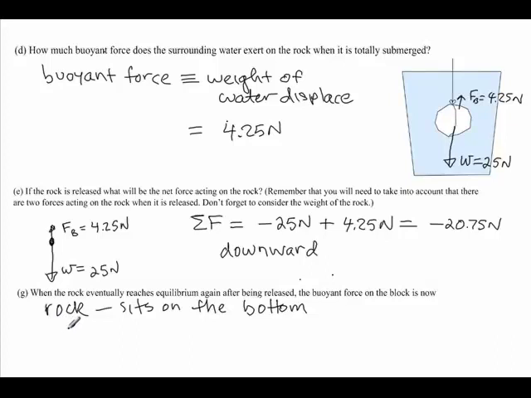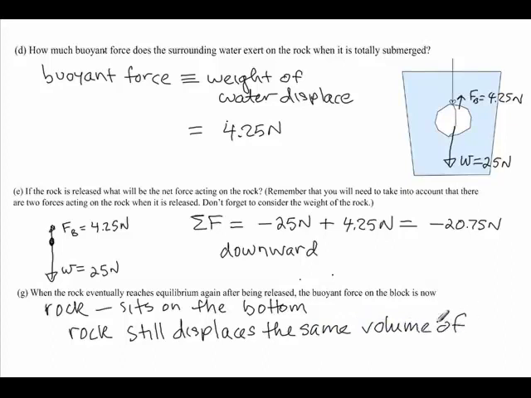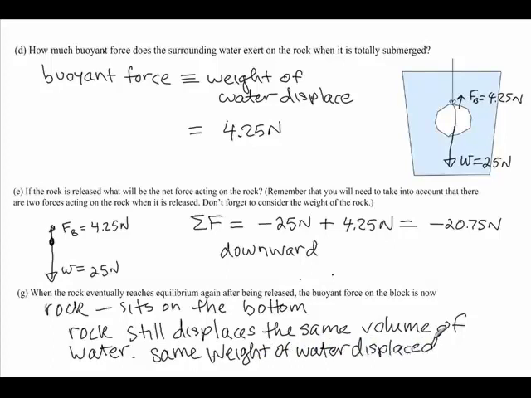And so in this case, the rock is still displacing the same amount of water, the same volume of water. If that's the case, that means that the weight of the water displaced is the same. And since the buoyancy force is equal to the weight of the water displaced, the buoyancy force has not changed. So 4.25 newtons is going to be equal to the buoyant force.